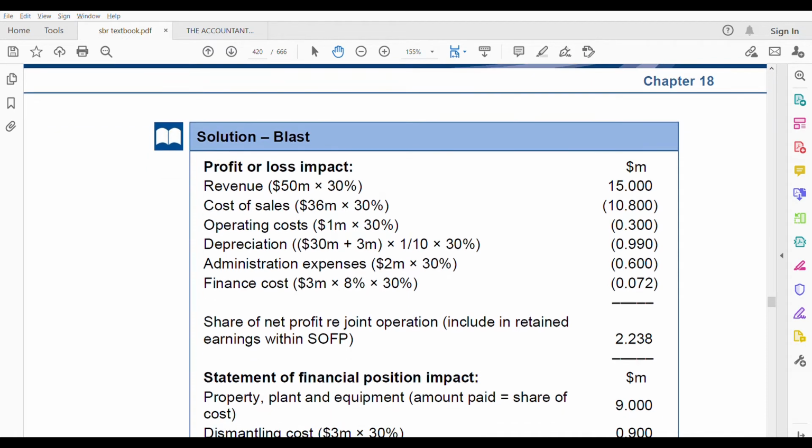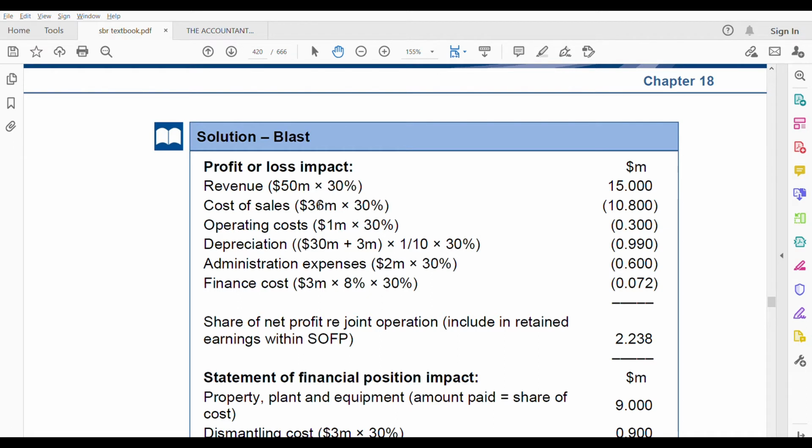Now starting with profit and loss. So you start with the revenue. How much is the revenue? They have told that revenue is 50 million, right? It has been sold for 50 and the production cost was 36 million. So joint operation, okay, what is the percentage? They have given 30% because Blast has a 30% share only. So everything will be taken at 30%, whether it is cost, revenue, your asset, or your liability. So you start your revenue with 50 million into 30%.